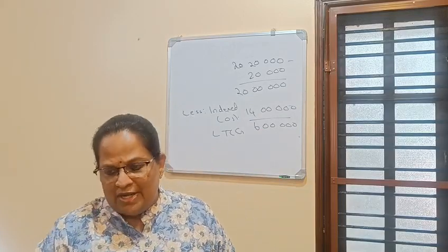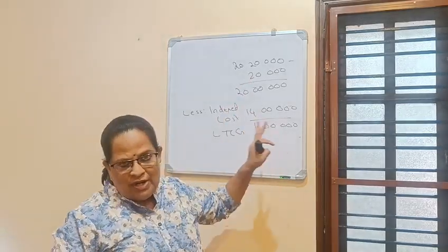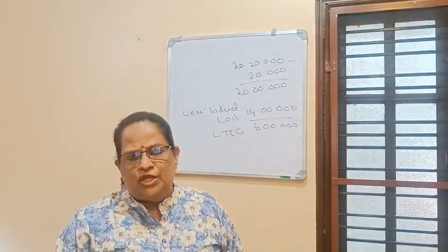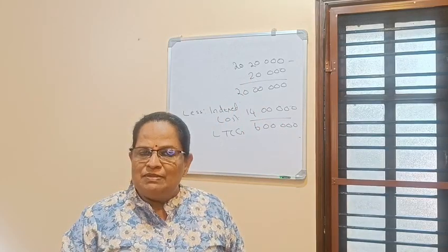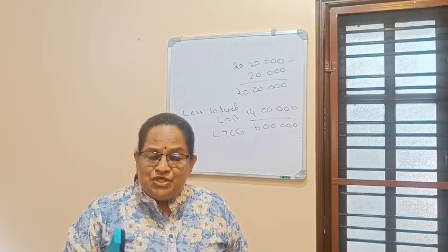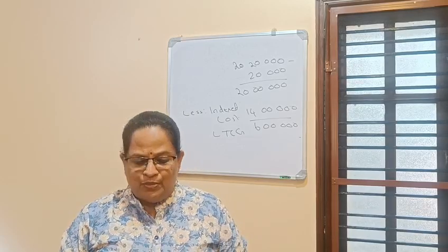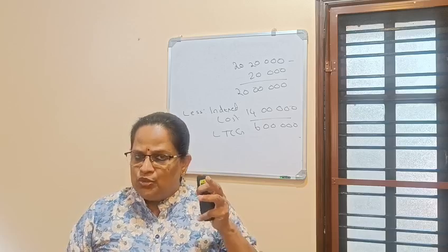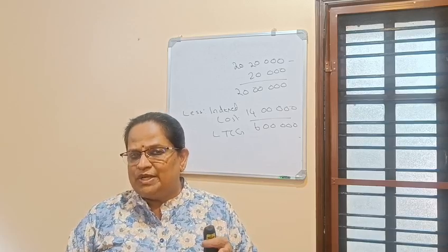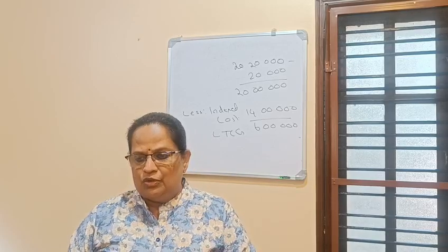Now, if more than one asset is sold, the computation is different. This is only when one asset is sold and invested in a new house property. We will do problems in the next module when more than one asset is sold. So, the limit of exemption you also have to remember: it's restricted to 10 crores from assessment year 24-25. So, two residential house properties we can have, and the maximum amount of exemption you can claim is 10 crores.